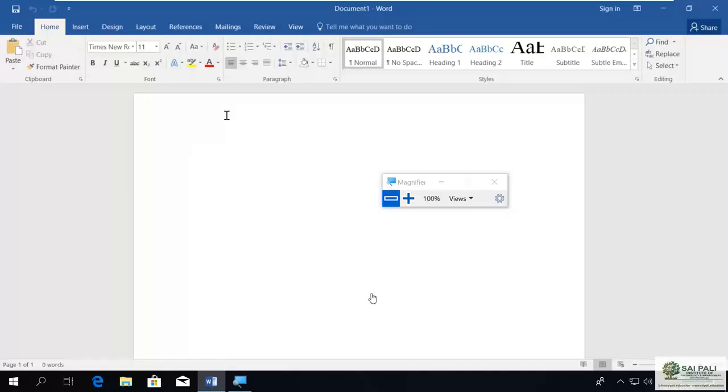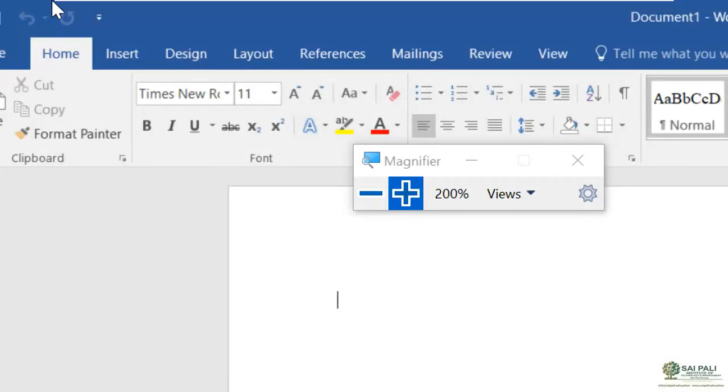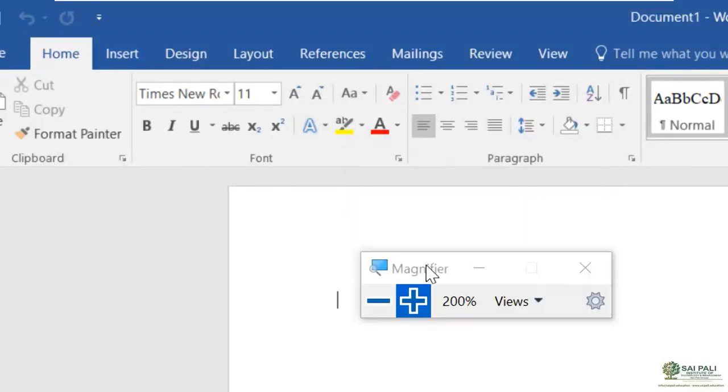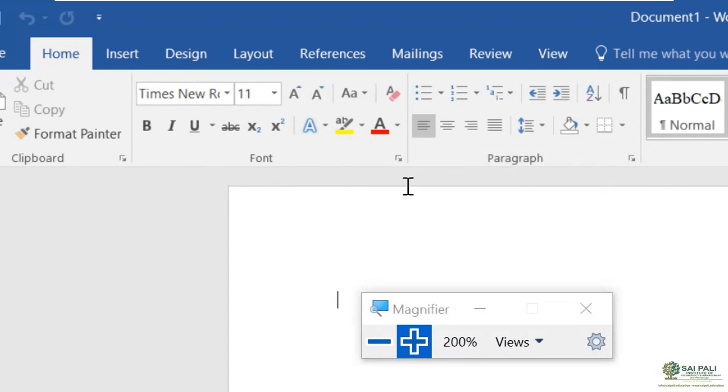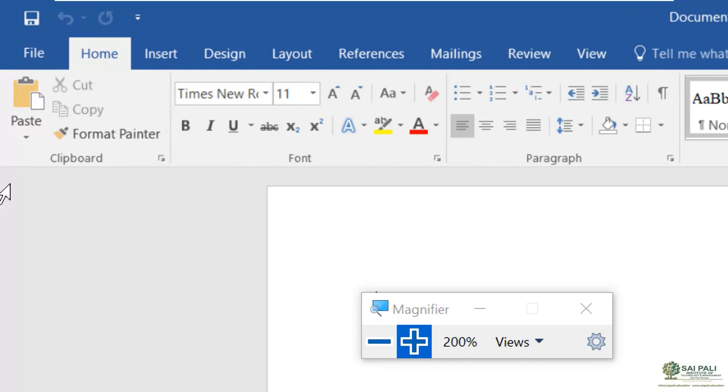So let's say I want to have a ruler here. Now it will appear at the top of the document for the horizontal direction, and on the left side of the document for vertical alignment. It is helpful to align your document and your objects in the document.